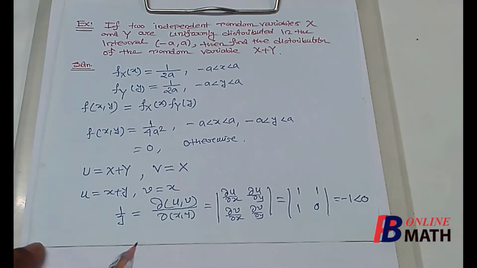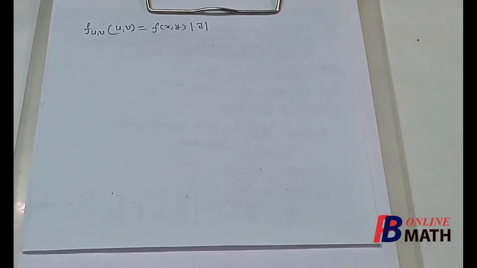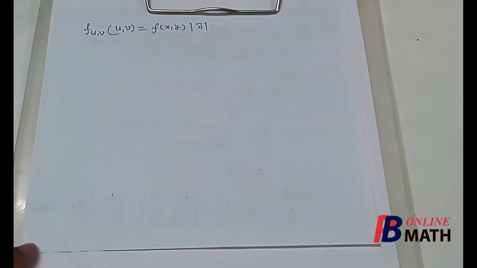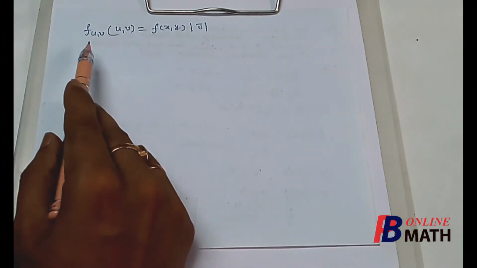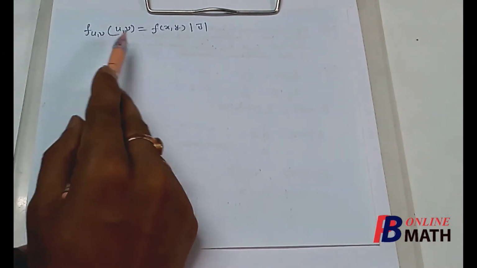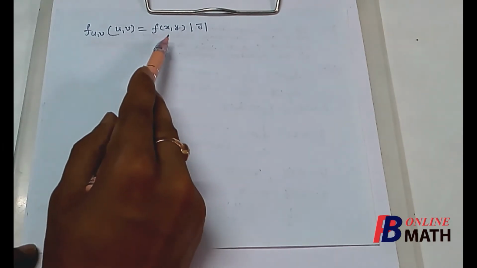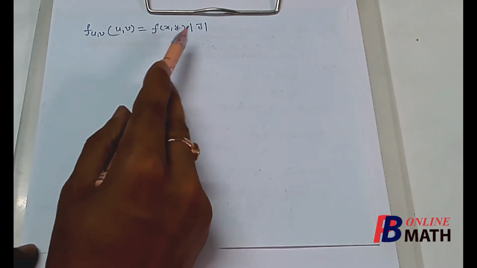So here we have found that the Jacobian keeps the same sign throughout the interval where x and y are defined. Therefore, we can use the transformation rule for the continuous random variables. The joint PDF of u and v is equal to the joint PDF of x and y multiplied by the modulus of the Jacobian.